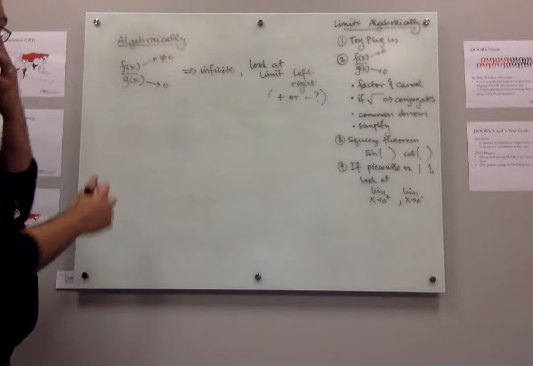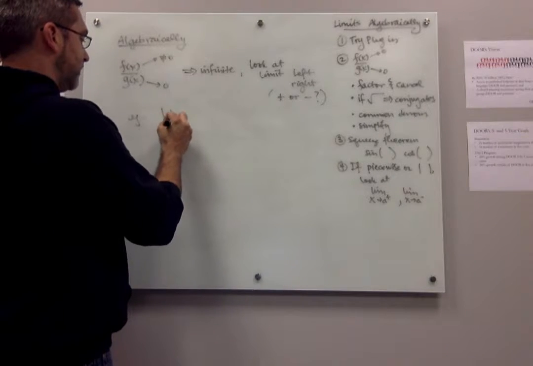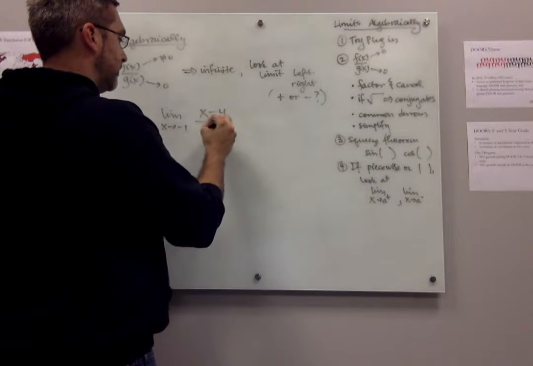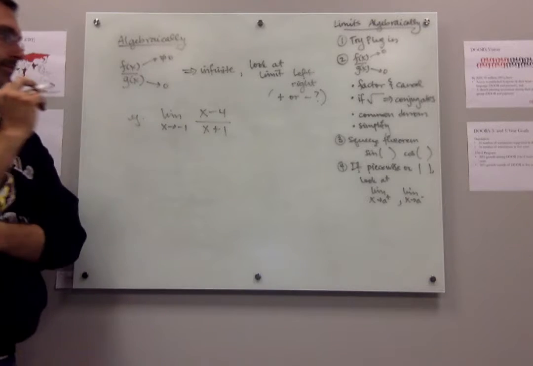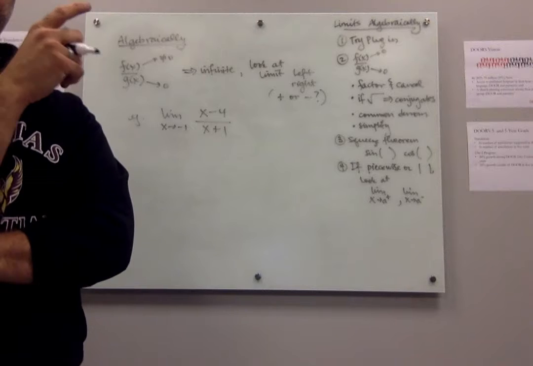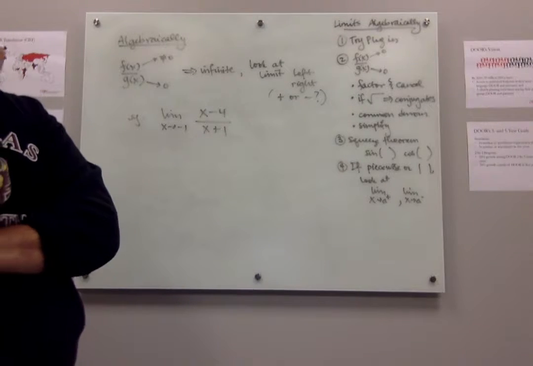Okay, let's take the example of limit as x goes to negative 1 of x minus 4 over x plus 1.